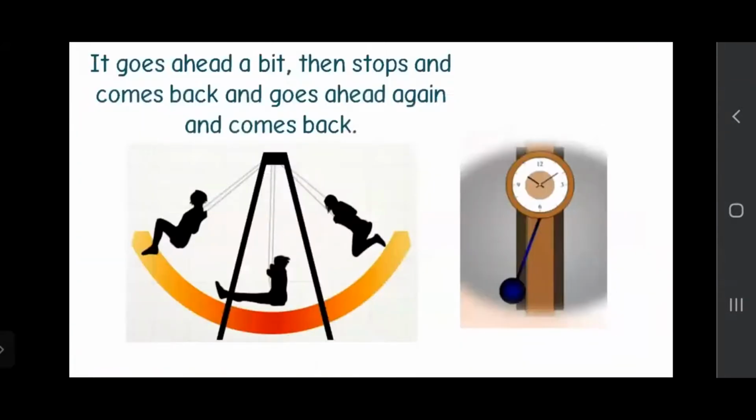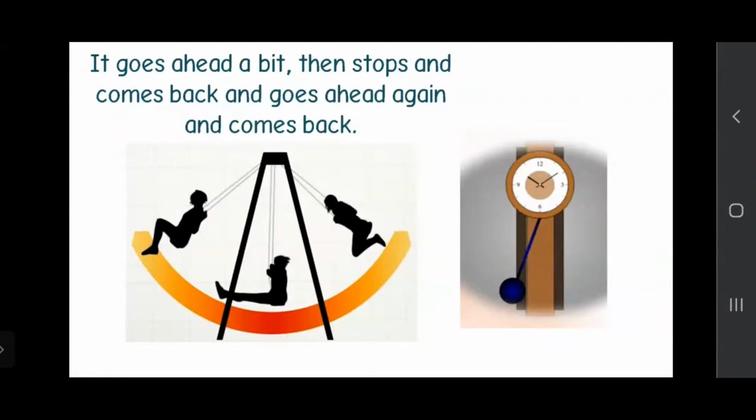Now here we can see this is a swing. You must have ridden on it, right? All of you have ridden on this swing? So what happens in this? The swing goes to one side, then it goes back, then it comes again to the same position.